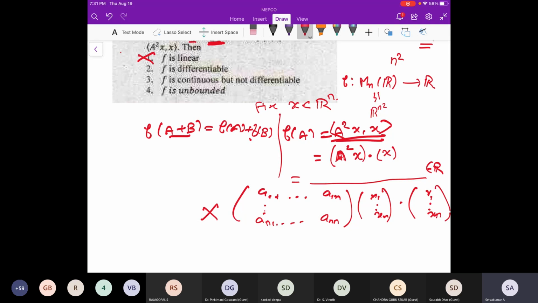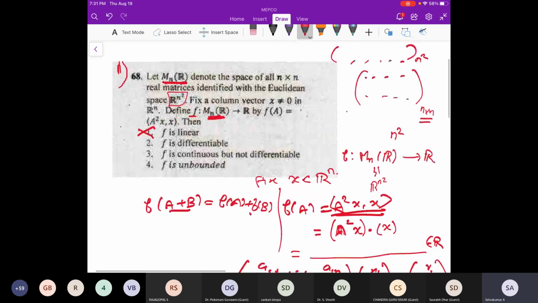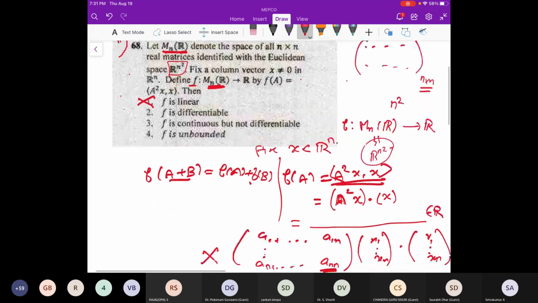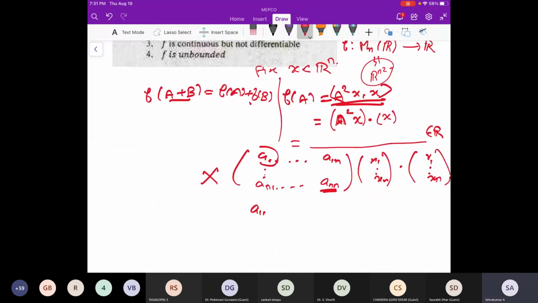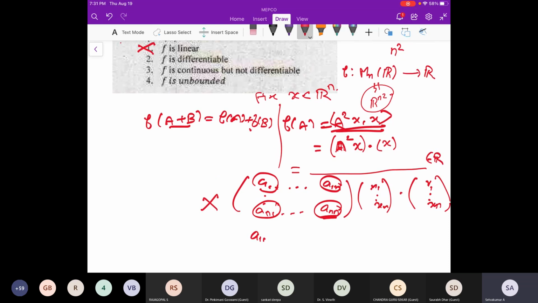Anyway, if you solve that, you will get a polynomial. Each coordinate will be some polynomial in A11, A12, etc., A1n, like this, because our domain is M_n(R). That means the domain is R to the power n square, so the variables are A11, etc., A1n. In that we will have some polynomial, and we know that if it is a polynomial, the partial derivatives will exist.